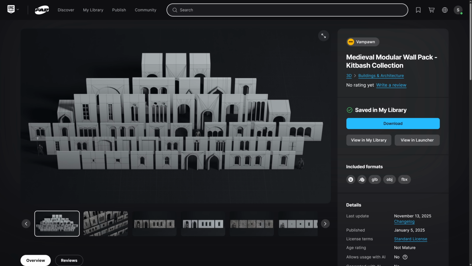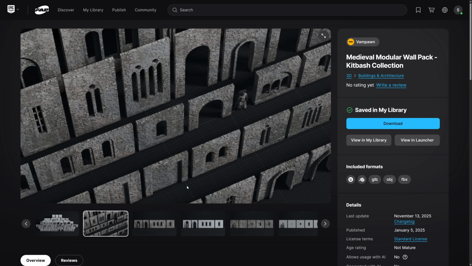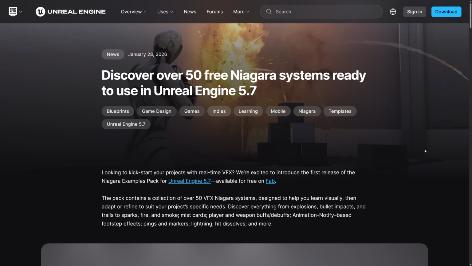Then we've got the Medieval Modular Wall Pack. Again, it's a set of walls. It's about as straightforward as they get. And again, this one is universal, so it's available for Unreal as well as Blender, GLB, OBJ, and FBX. I do like to see these Blender things being thrown in here as well.